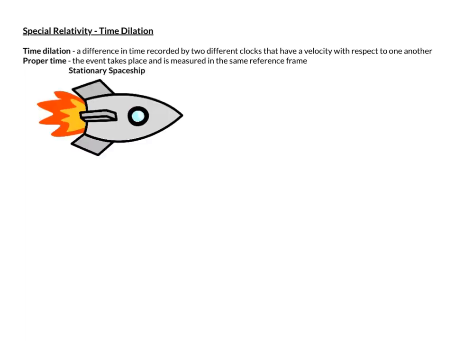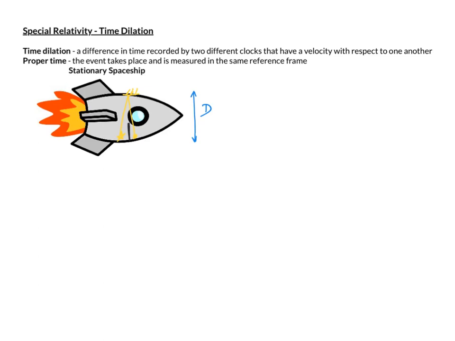Here we have a stationary spaceship. Let's say that the spaceship has a width d, and at some point in time, a flash of light will take place over here. It will travel the width of the ship, bounce off a mirror, and then reflect back to some sort of an observer here. Let's say that there is this barrier so that the observer hadn't seen the flash of light take place, only the reflection of it.